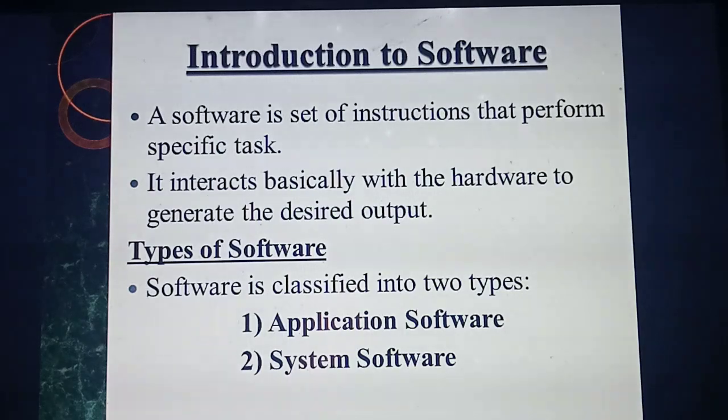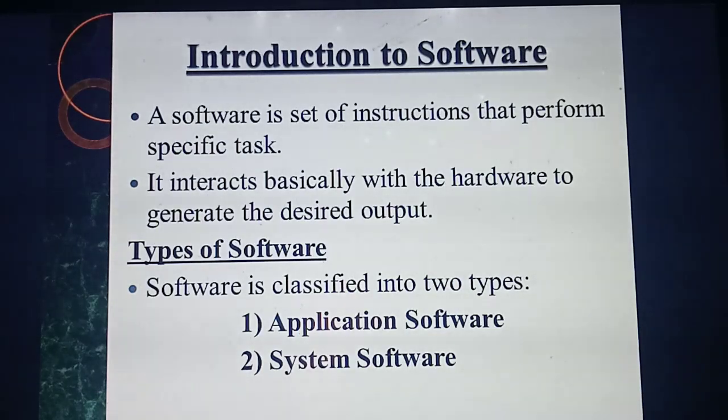Understood? What do you mean by software? Software is a set of instructions, and based on those instructions the particular software will do the task properly. What's the use of the software? The software will interact with the hardware to provide the desired output. There are two types of software.